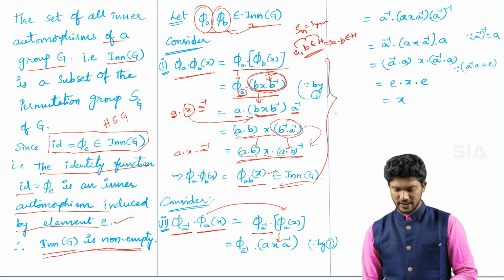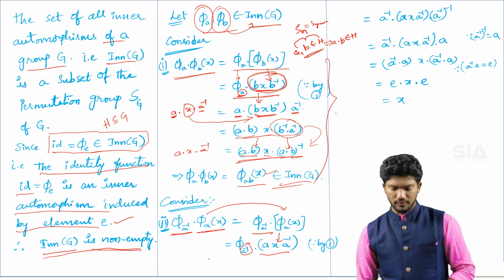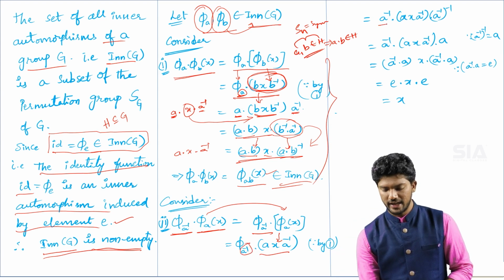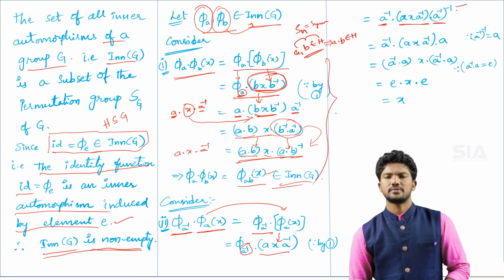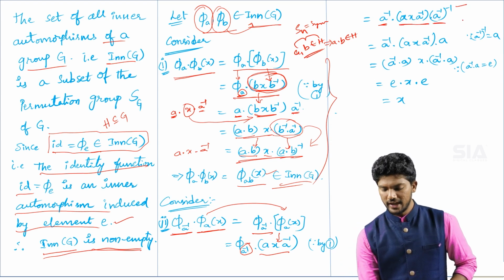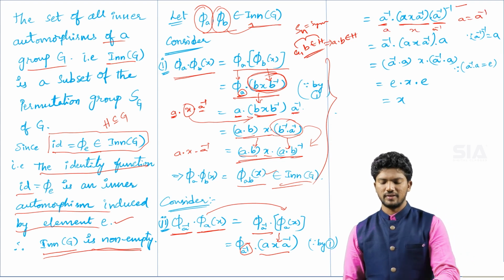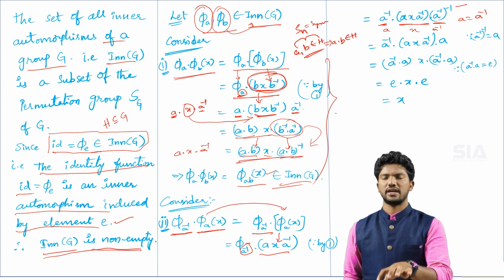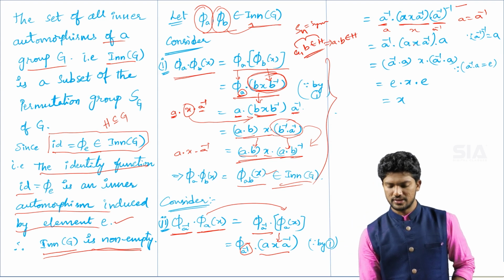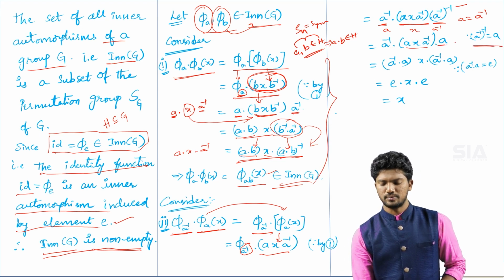If you apply equation number 1, you will get a x a inverse. Here you have phi of a inverse, so you will get a inverse into x into a inverse whole inverse. Here a is equal to a inverse, so in place of a you take x, a inverse. So you will get a inverse into a into x into a inverse whole inverse. The second term will be as it is, and a inverse whole inverse you can write as small a only.